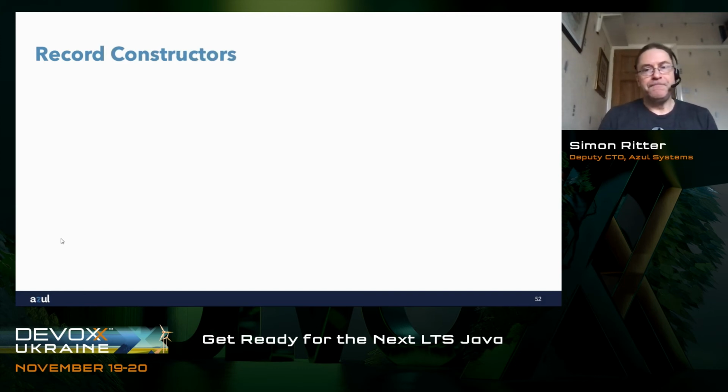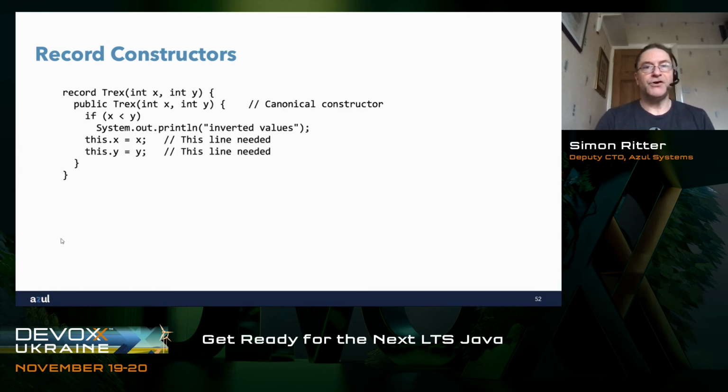Constructors in records. Often when you have a class, you might want to add some additional logic in terms of what the constructor does. And the designers of records provided a couple of different ways of doing this. First is to use the canonical constructor, essentially the same constructor that you would have in a normal class. I've got a record here called T-Rex, and I'm declaring that it contains both an int x and an int y. Then I need to have some extra logic in my constructor to test whether x is less than y.